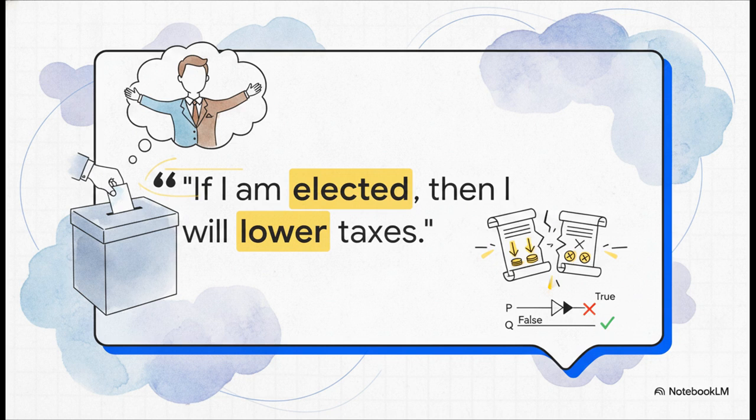Well, if the politician doesn't get elected, you obviously don't expect them to lower taxes, so the statement isn't technically false. The only way this pledge is genuinely broken, making the conditional statement logically false, is if the politician is elected, meaning the hypothesis is true, but they completely fail to lower taxes, making the conclusion false. Literally every other scenario mathematically results in a true conditional statement.